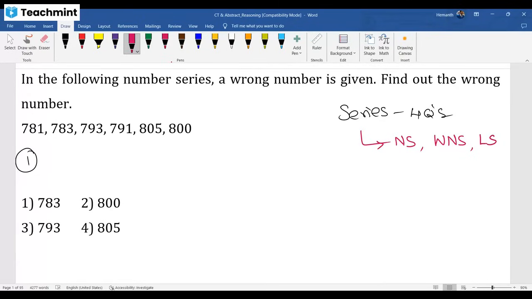Now here, this is the one. You need to identify the wrong number in this. A series is given, and your job is to identify the wrong number in that series.